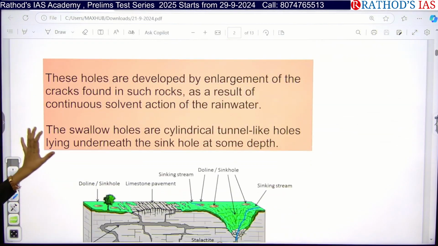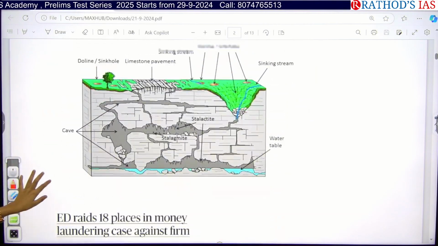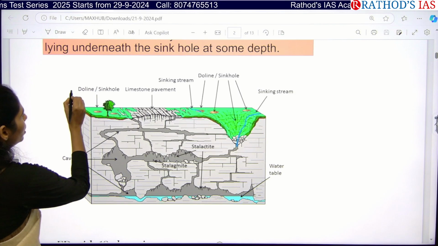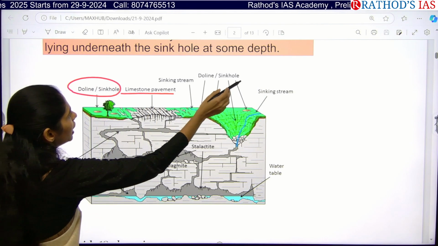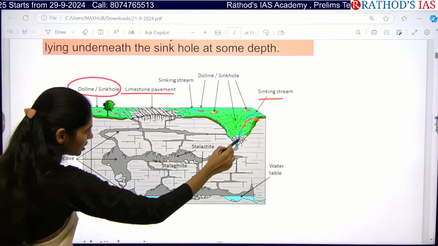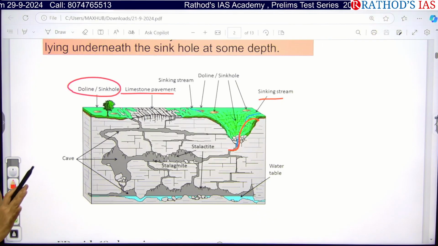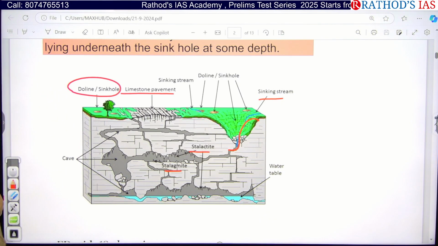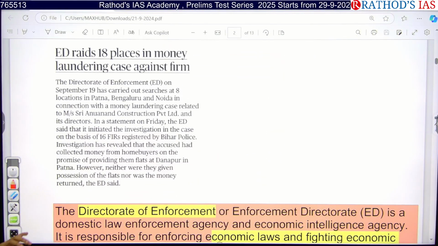Okay, so below these sinkholes, we will be having shallow holes. So I will be showing you some important erosional landform features of water, that is groundwater. So sinkhole or doline, limestone pavement, and next one here is we have shrinking stream, and we have caves, and we have other depositional features like stalactite, stalagmite, and pillars. Okay. Now let us see the next important article.